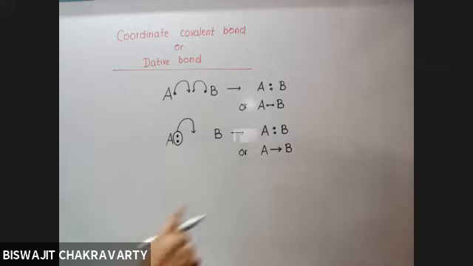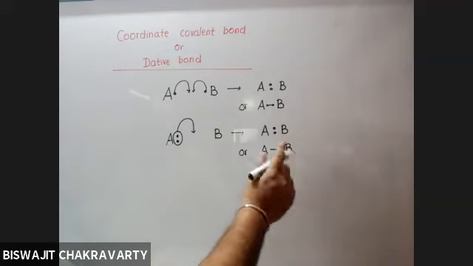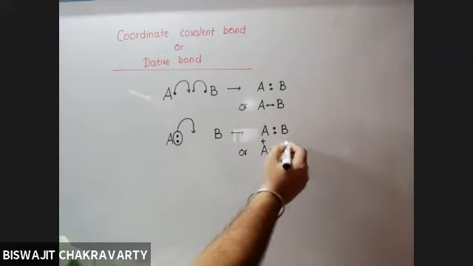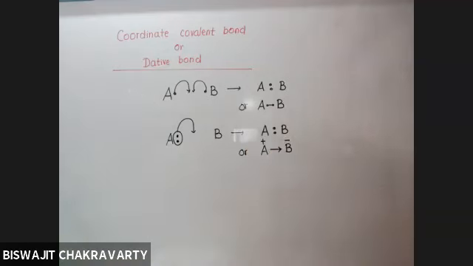And because the donor atom is giving away the electron, it develops a positive charge and the other develops a negative charge on it.